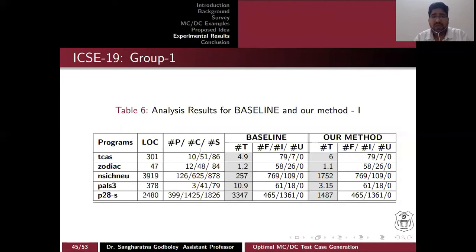So let me explain the table. The first column is program, the second column is lines of code, and the third column has a triplet. The first one is hash p, the total number of predicates, the total number of conditions, then the total number of sequences. For baseline, we have hash t, the total execution time. Hash f is the total number of feasible sequences. Hash I is the total number of infeasible sequences. Hash u is the total number of unknown sequences.